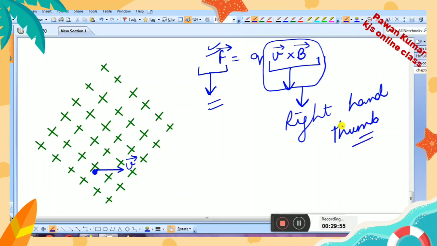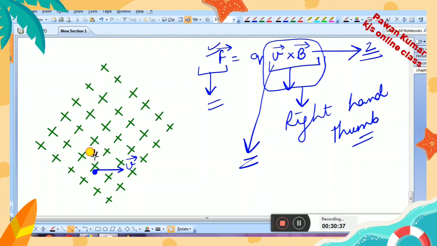This rule I taught you in 11th class also. Again let us repeat. You have to take your right hand, keep your fingers straight, okay, and thumb stretched, right? Now what you have to do is roll your fingers. You have to roll your fingers in a way that the fingers first point in the direction of the first vector, and then you roll your fingers so that they come in the direction of the second vector, which is the direction of the magnetic field.